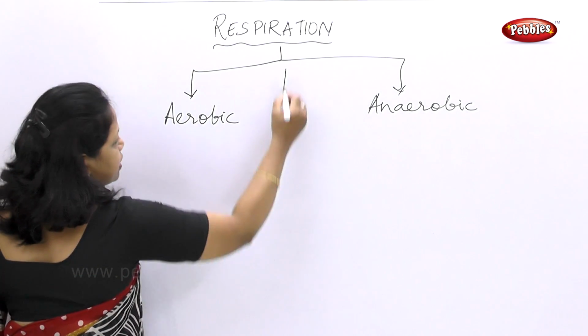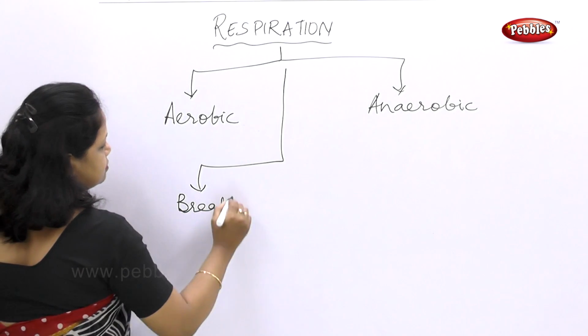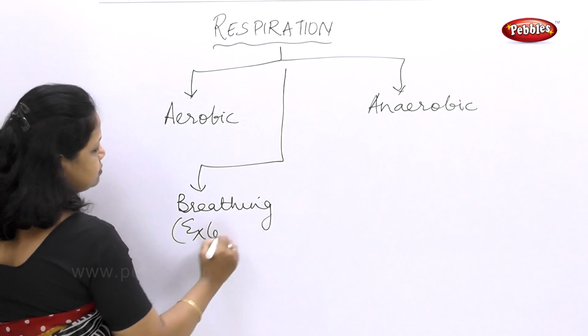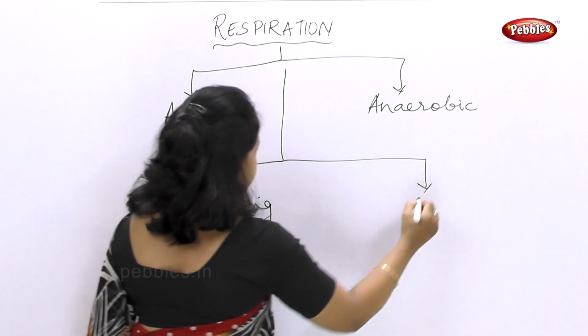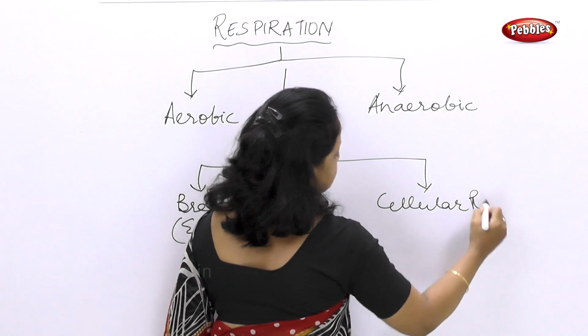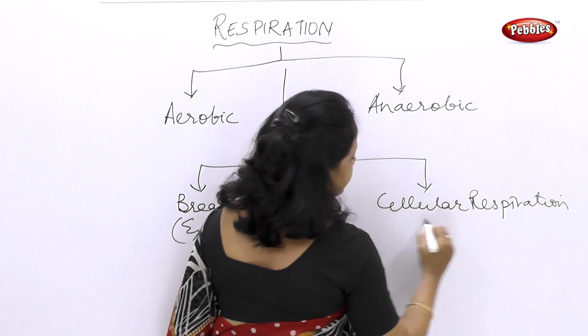So respiration is again of two types: breathing, which is external respiration, and internal, that means cellular respiration.